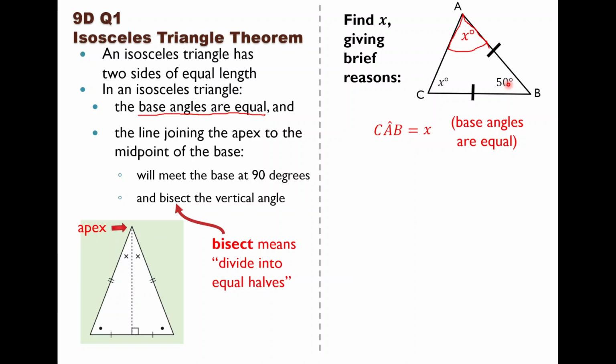The angles in a triangle always add up to 180. So I can say this plus this plus this equals 180 degrees. In other words, x plus x plus 50 equals 180. And again, I could give a reason, and the reason would be it's the angles in a triangle.